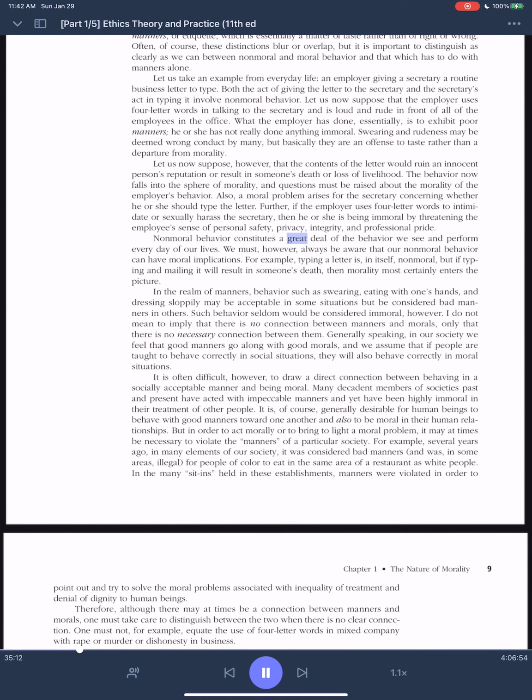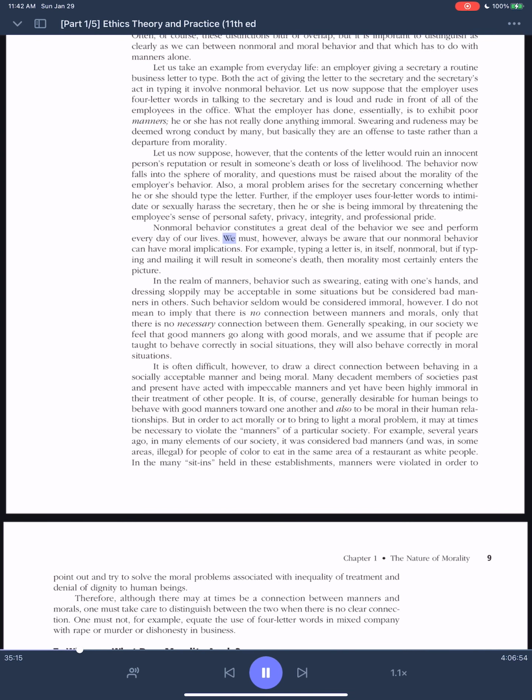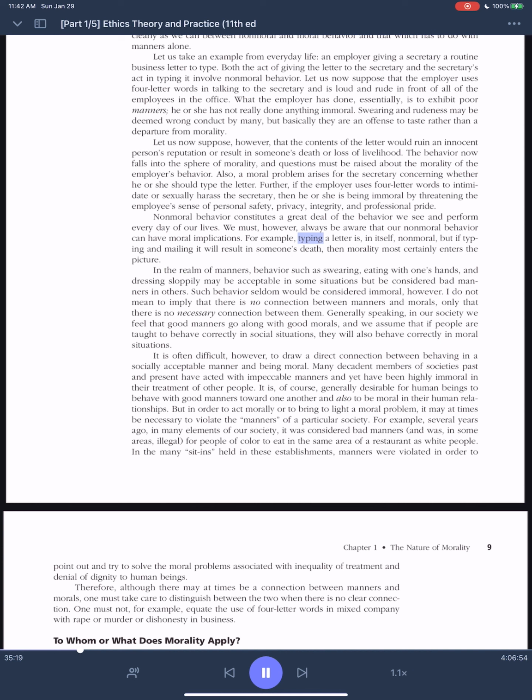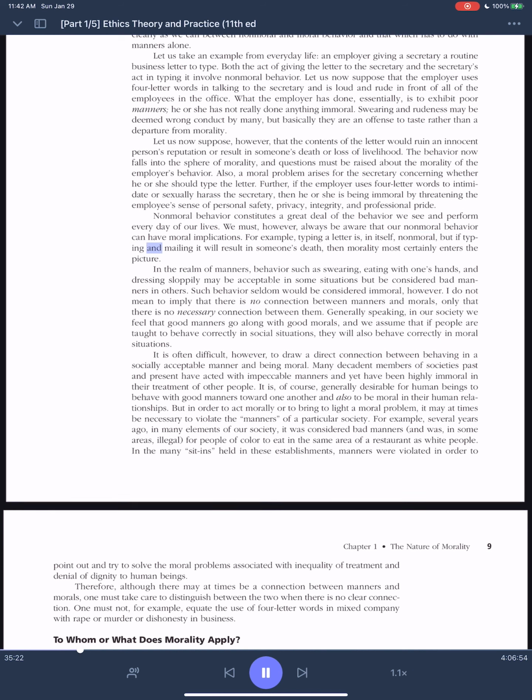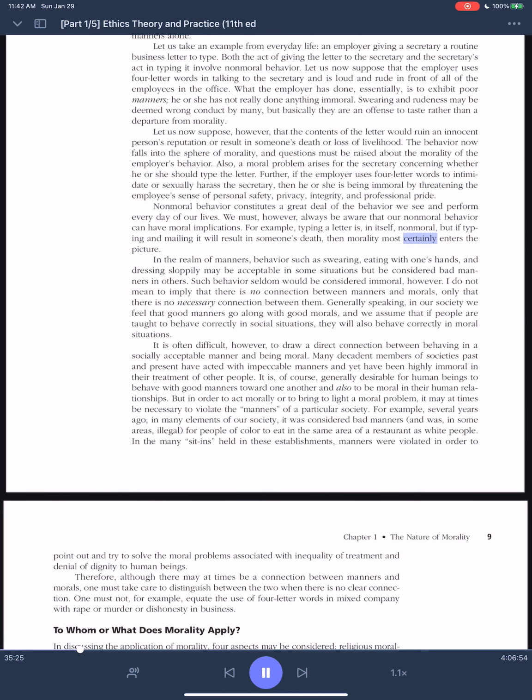Non-moral behavior constitutes a great deal of the behavior we see and perform every day of our lives. We must, however, always be aware that our non-moral behavior can have moral implications. For example, typing a letter is, in itself, non-moral, but if typing and mailing it will result in someone's death, then morality most certainly enters the picture.